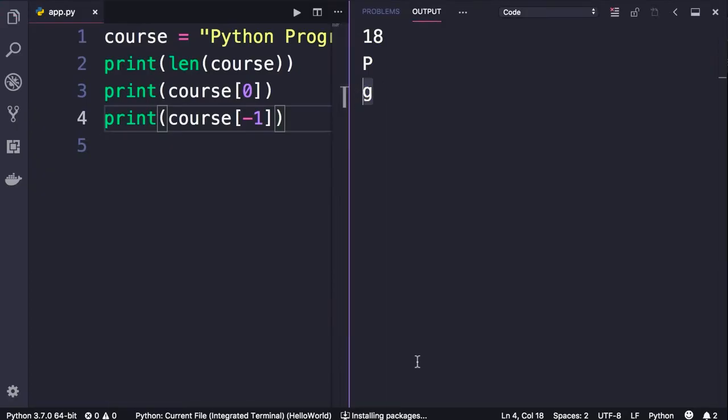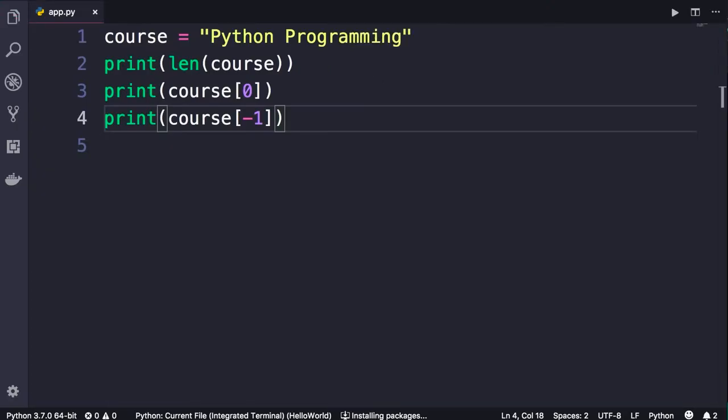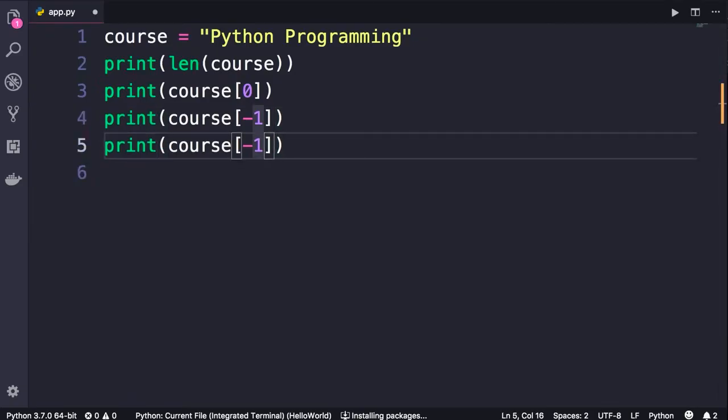There you go. Using a similar syntax, you can slice strings. Let me show you. So I'm going to duplicate this line and remove -1. Now let's say we want to extract the first 3 characters in this string. So here we need 2 indexes. The start index, colon, the end index. So this will return a new string that contains the first 3 characters in this course variable.